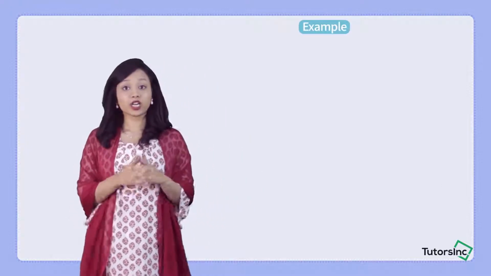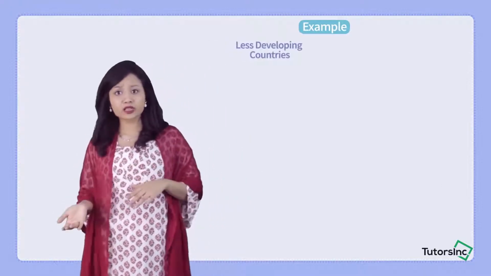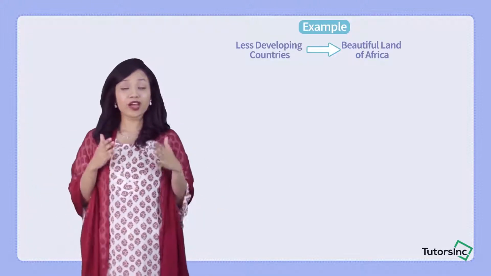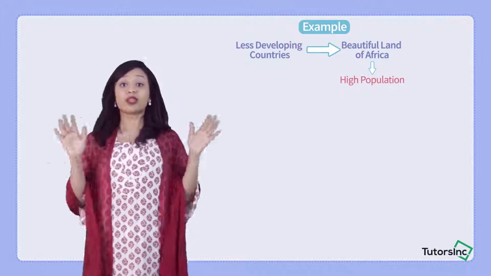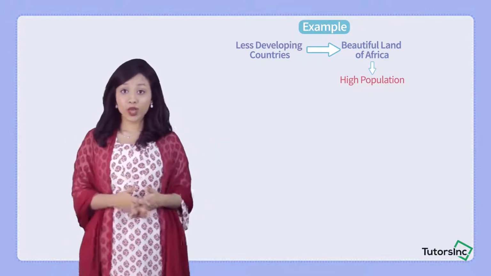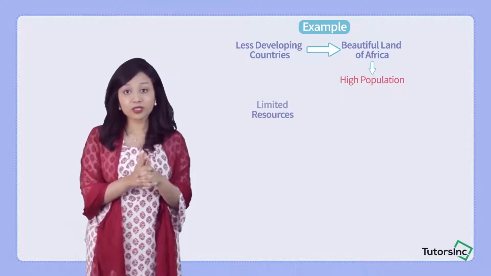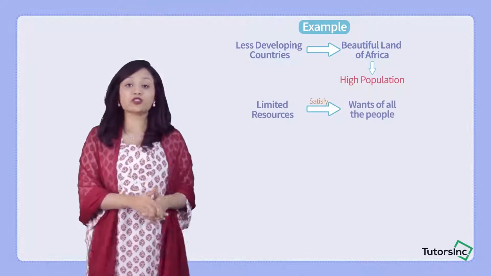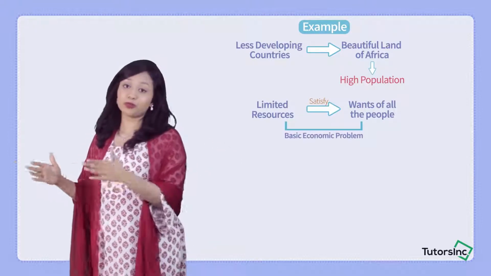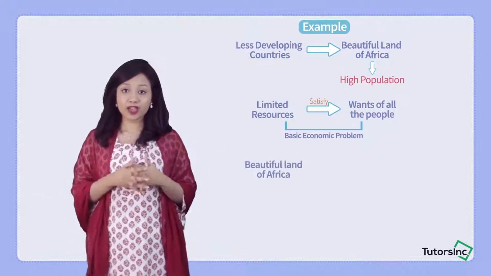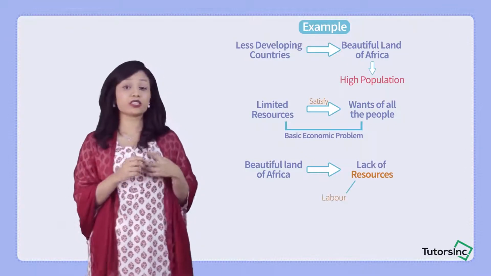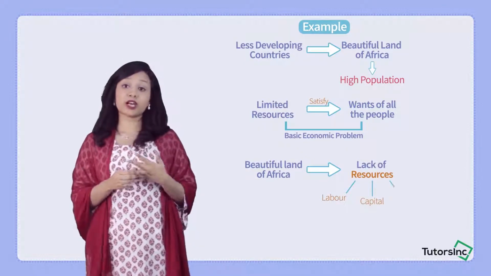Now, considering a country which is more or less developing, say Africa. In Africa, the population is tremendous. A lot of people live in Africa. But what happens when the resources are limited to satisfy the wants of all these people? We get a basic economic problem. We know that Africa has a lack of resources: a lack of labor, a lack of capital, and in some cases a lack of land.